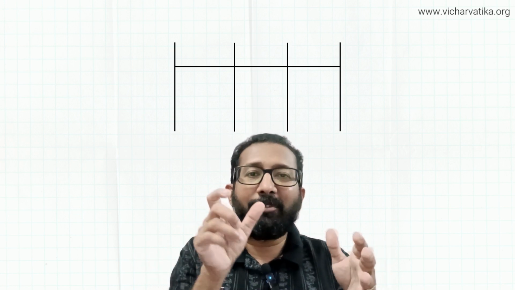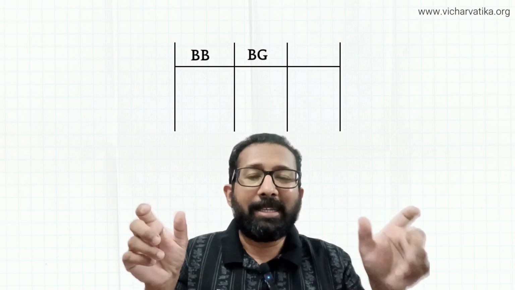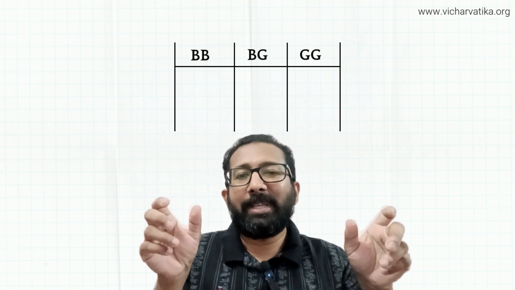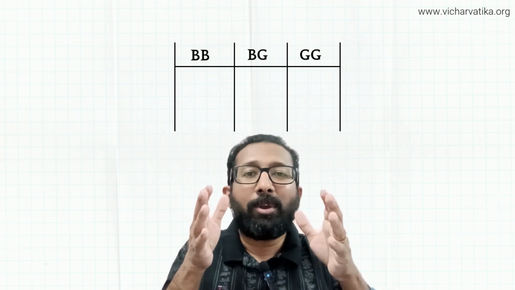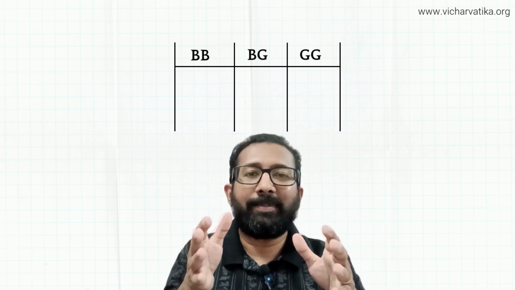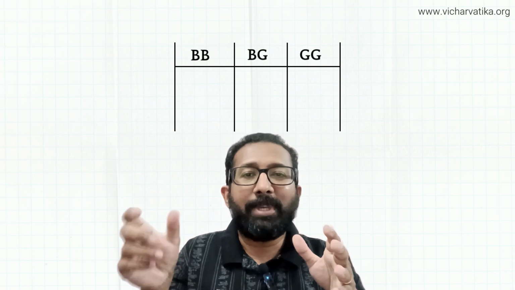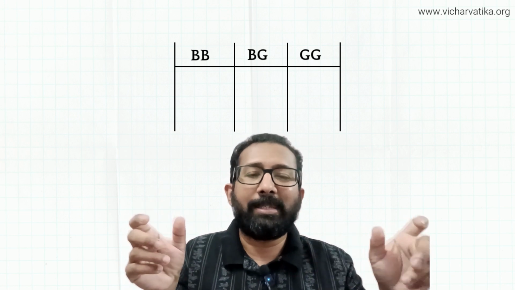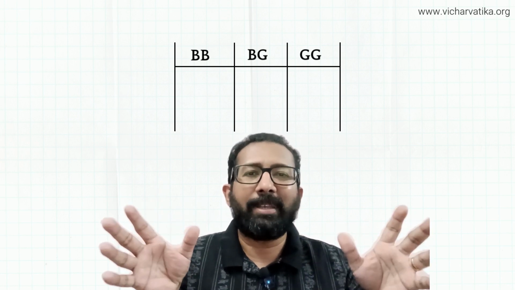If you try taking more and more samples, you will see that your data grows, and that is where you will actually see that in the second case where you have BG, BB, and GG, BG occupies almost 50%, and BB will be 25%, and GG will be 25%, roughly.